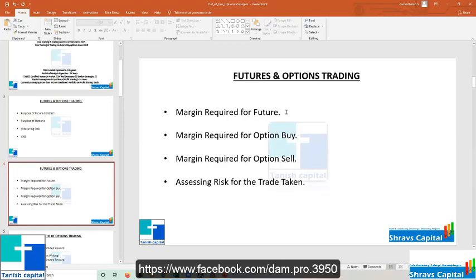What is the margin required for option buying? Whatever premium you are buying, you need to pay only that amount. That's it. You are the owner of it. And what is the margin required for option selling? That is a general requirement for margin when selling options.